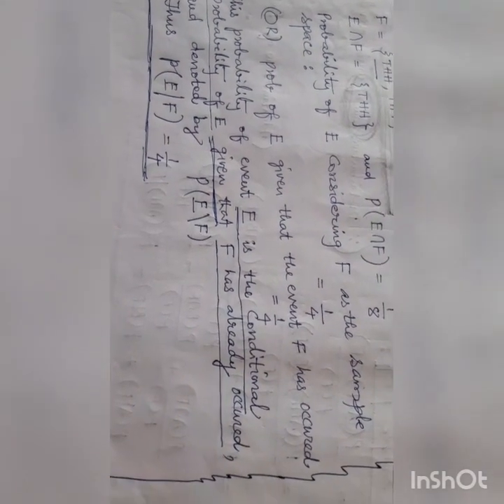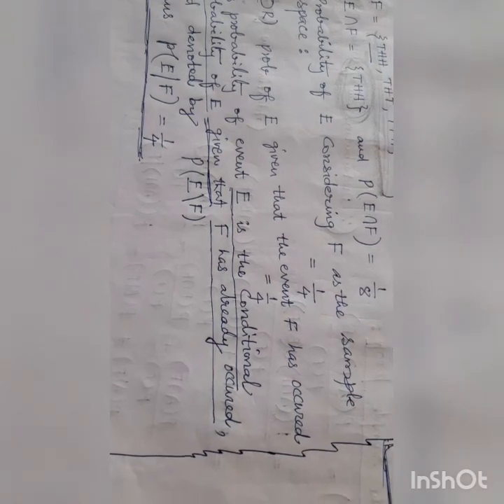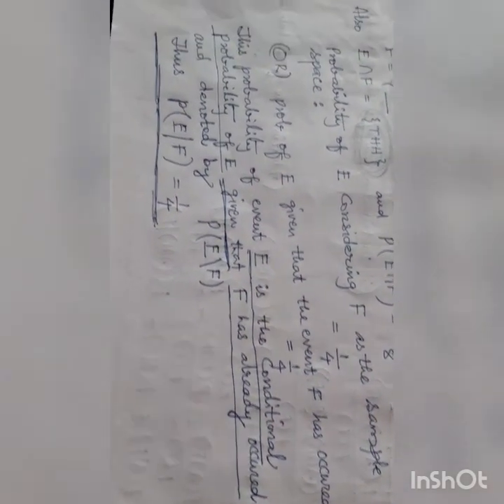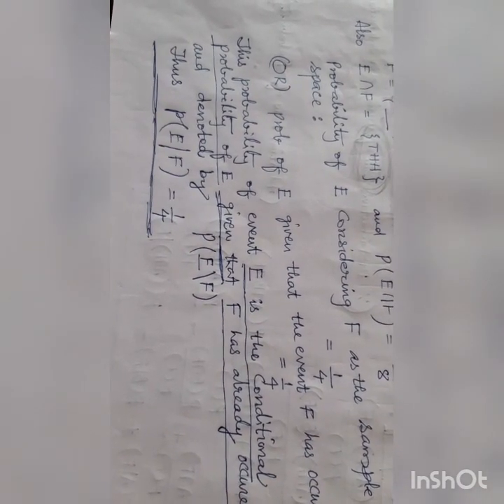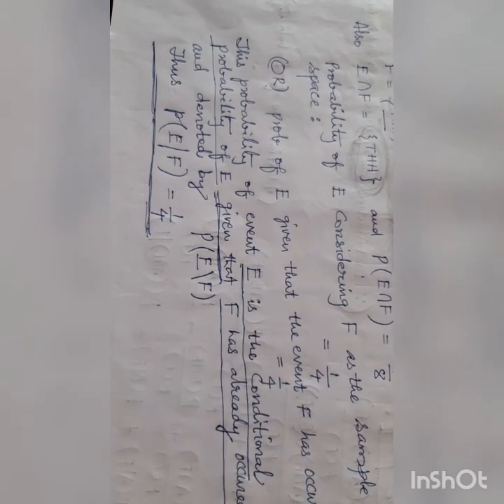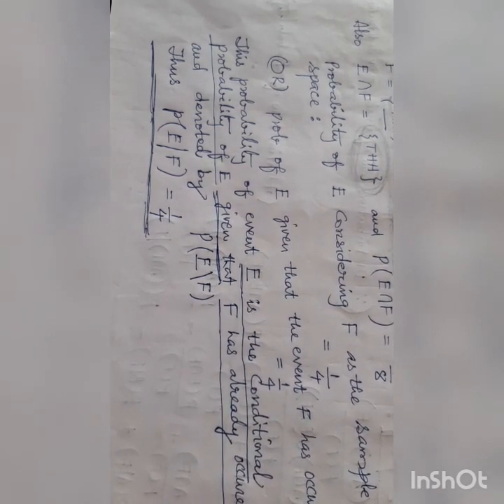This probability of event E is the conditional probability of E given that F has already occurred, denoted by P of E on F, or P of E given F, or P of E on condition F. Like that it is read.